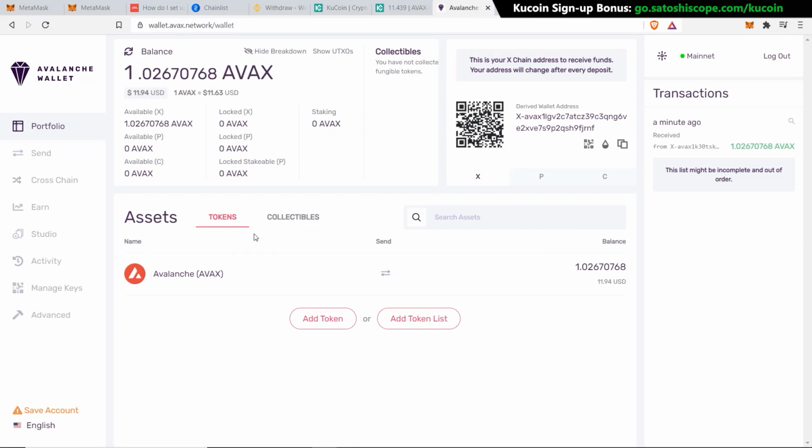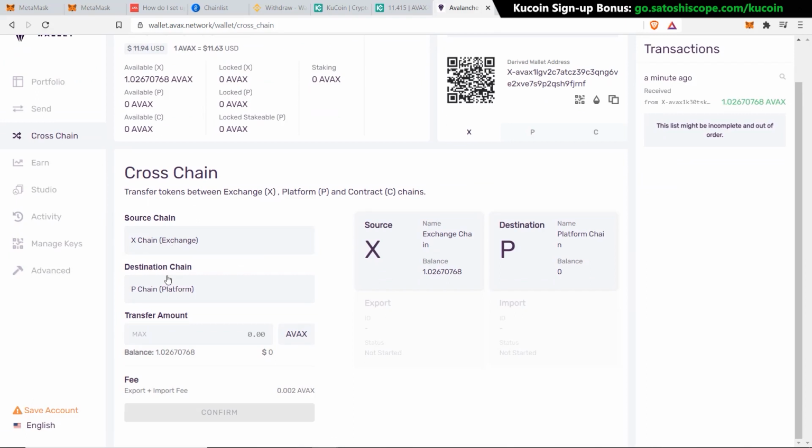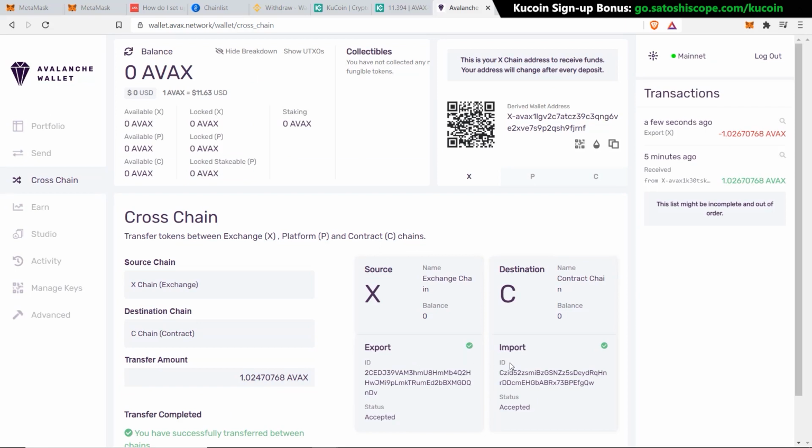Now the next step is that we need to convert it from the X chain to the C chain. So we can click on cross chain here and our source will be X chain. The destination will have to change to the C chain. Now I want to transfer the max amount, so I'll click max and then click on confirm. Click transfer. Give it a bit of time for it to export, then import.